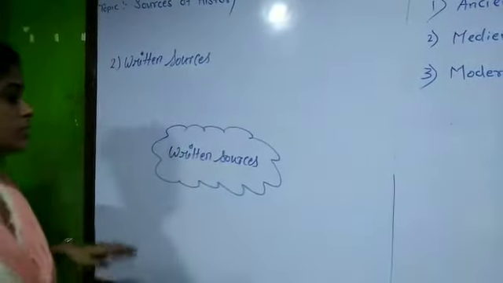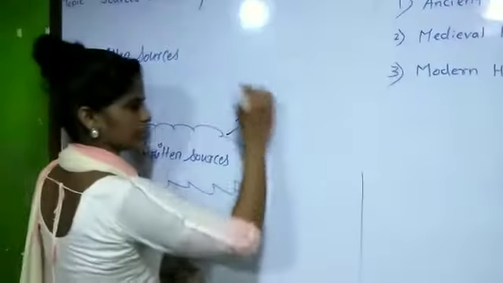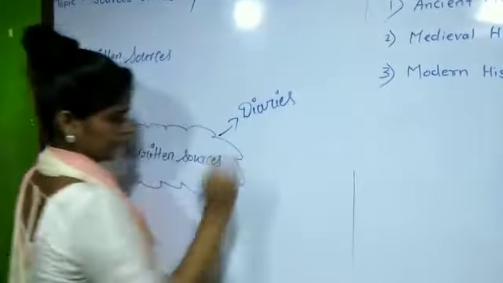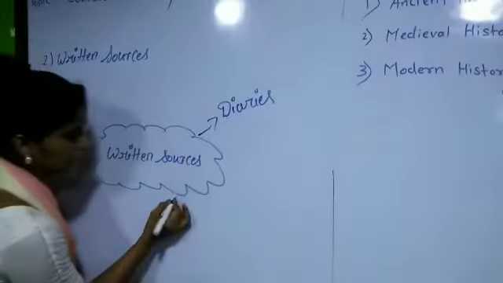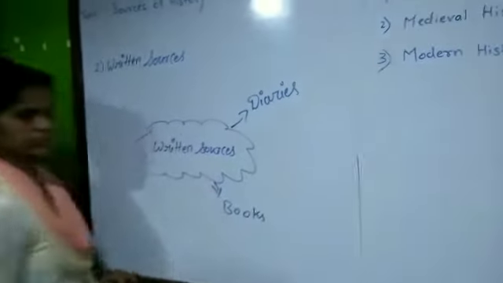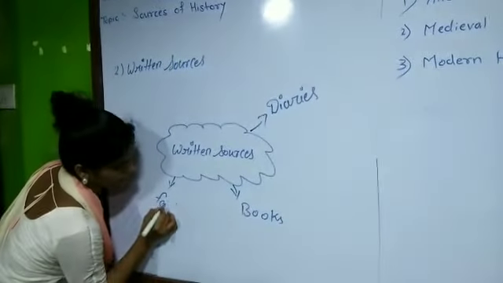Return sources. Now see here which are the words which are included in return sources. So first one is diaries. Now second, books. Third, factory record.